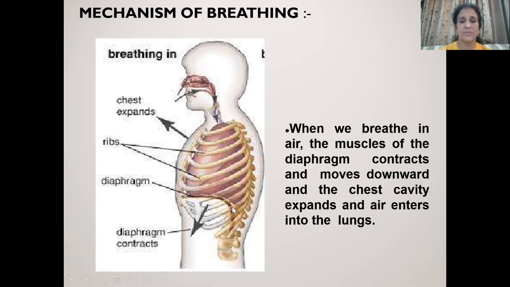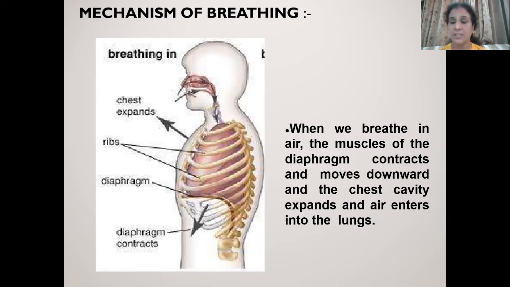So when the muscle of the diaphragm contracts, what would happen? It moves downward, and our rib cage moves outward and upward.